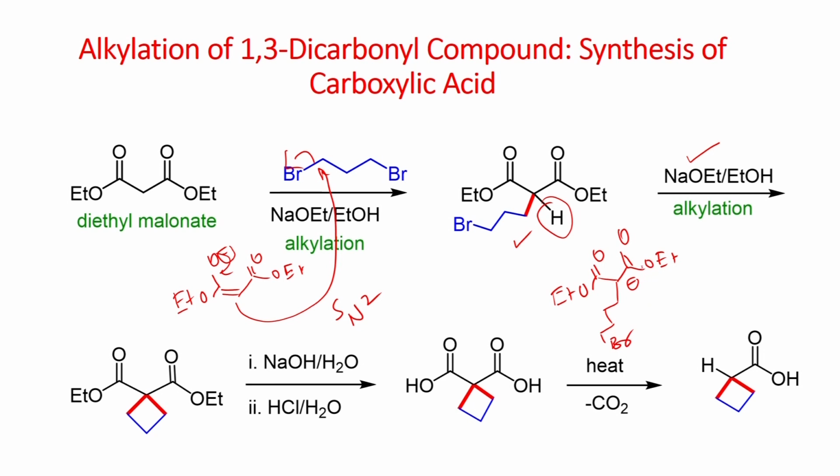Now, this bromide can undergo reaction intramolecularly by SN2 pathway, and you have this product. So, you form here the cyclobutane derivative. Once you form this one, as we have seen earlier, you can do hydrolysis of this ester group. Base hydrolysis can generate the carboxylic acid, and when you heat the carboxylic acid, it can undergo decarboxylation to give this cyclobutane carboxylic acid.